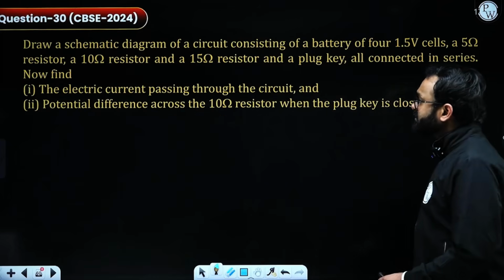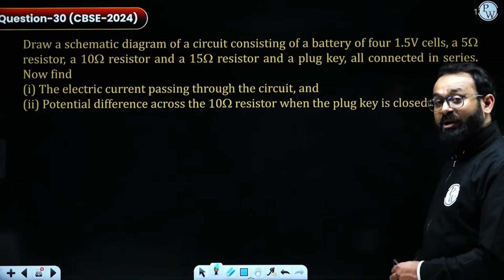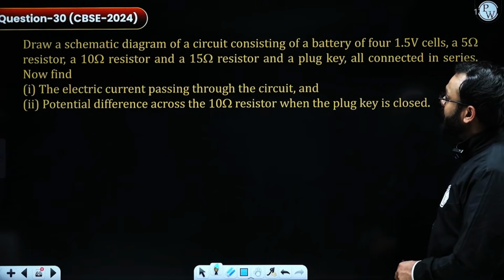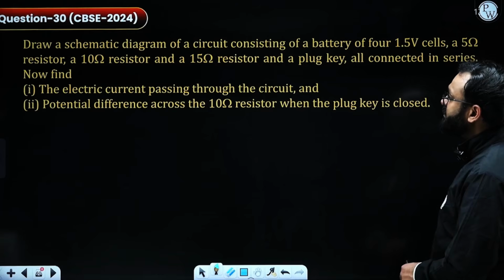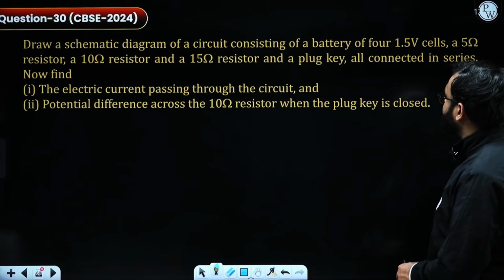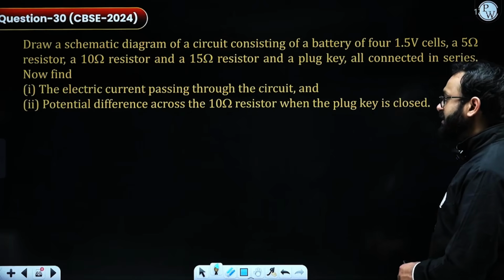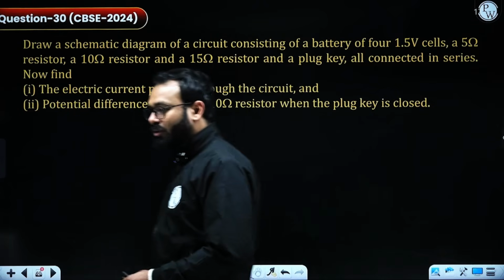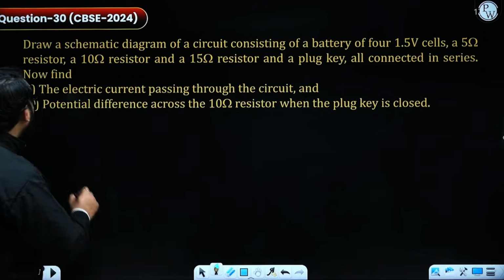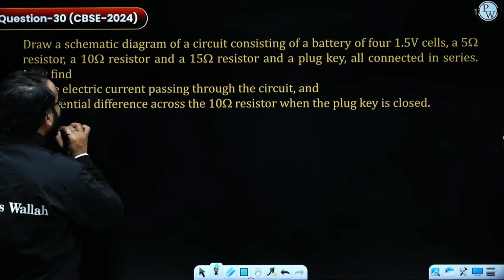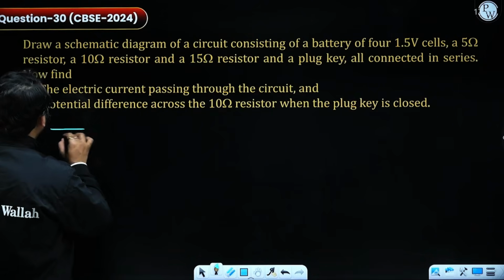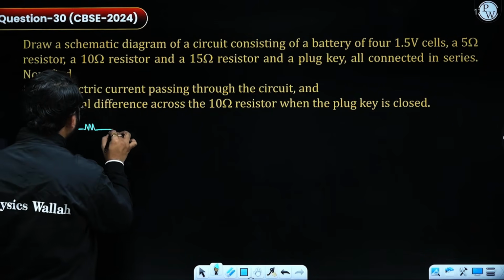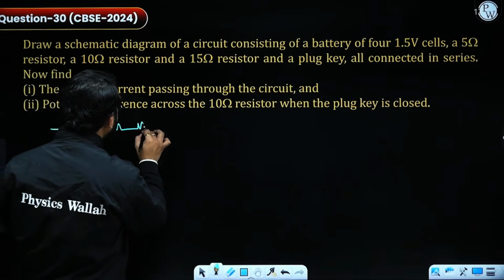The next question, which was asked in 2024, says: draw a schematic diagram of a circuit consisting of a battery of 4 cells of 1.5 volt each, a 5 ohm resistor, a 10 ohm resistor, a 15 ohm resistor, and a plug key, all connected in series. First of all, we are going to draw how this circuit looks. A 1.5 volt cell and 5 ohm resistor, then 10, then 15.